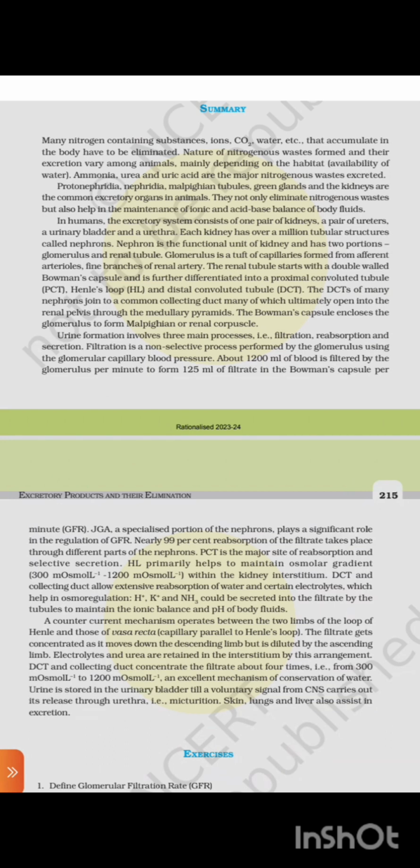Urine is stored in the urinary bladder till a voluntary signal from the CNS carries it out. It is released through the urethra, called micturition. The skin, lungs, and liver also assist in excretion.